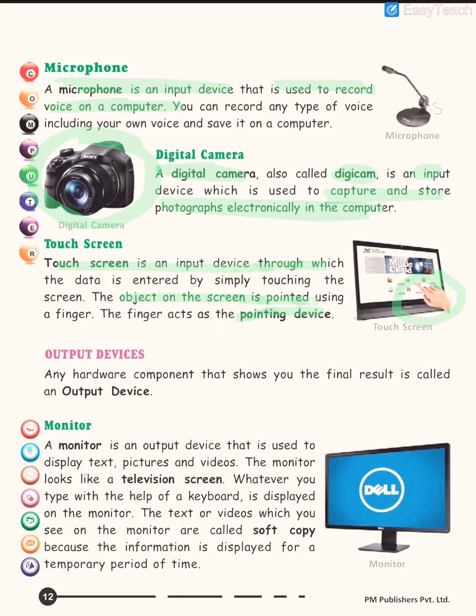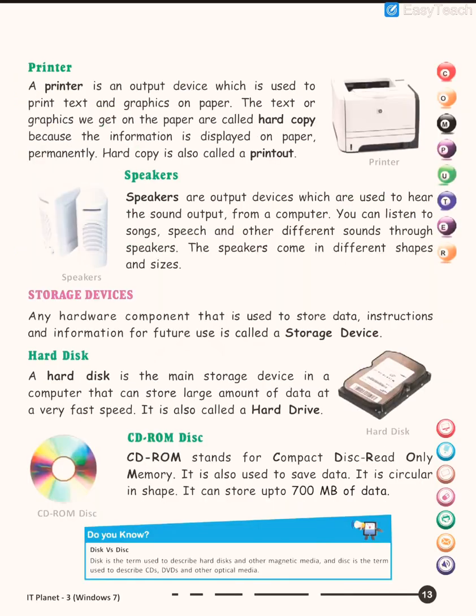A monitor is an output device that is used to display text, pictures and video, and it looks like a television screen. Whatever we type on the keyboard gets displayed on the monitor as a soft copy. What is that copy called? Soft copy, and it stays there for a temporary period.